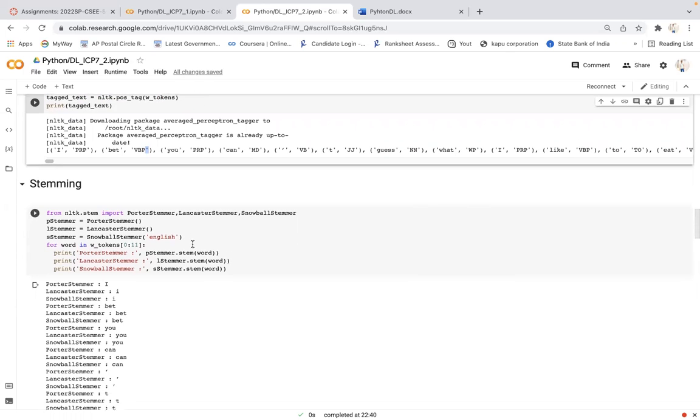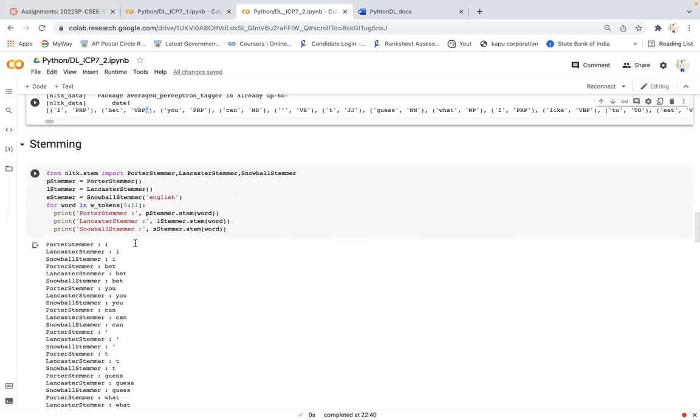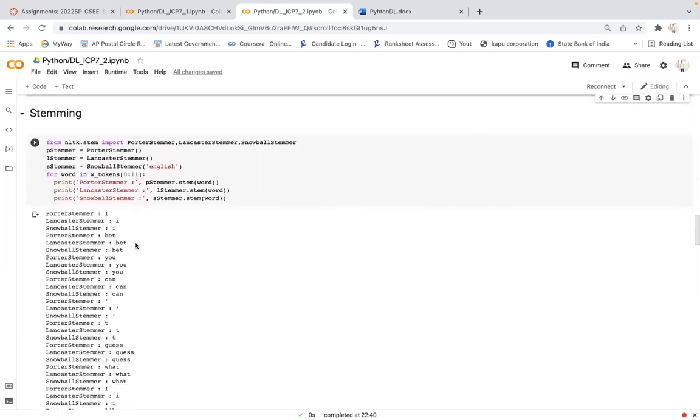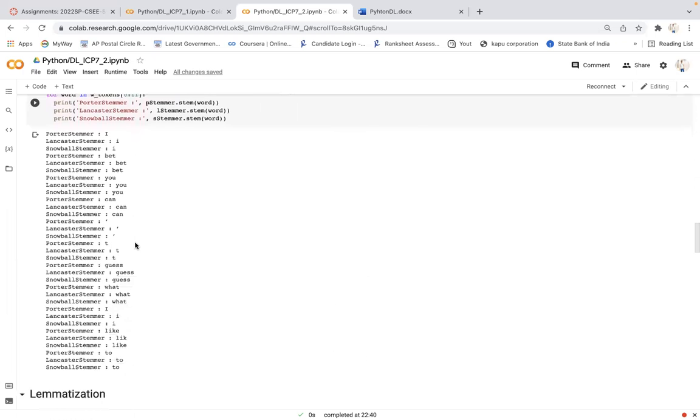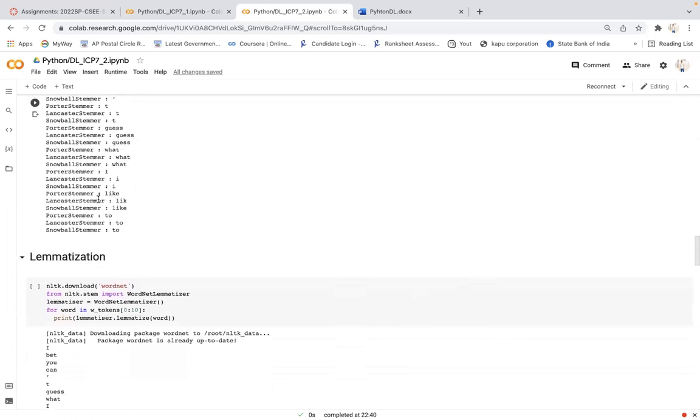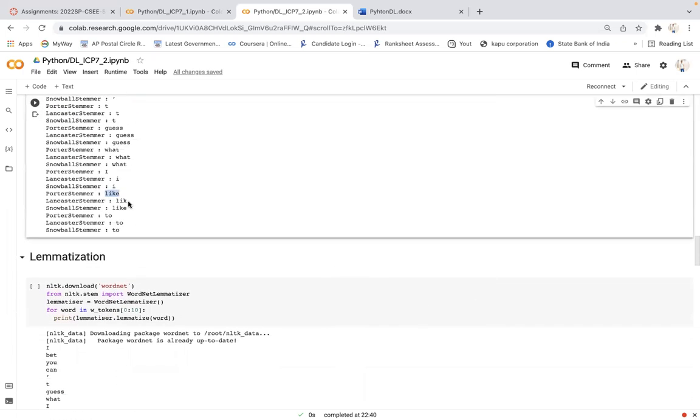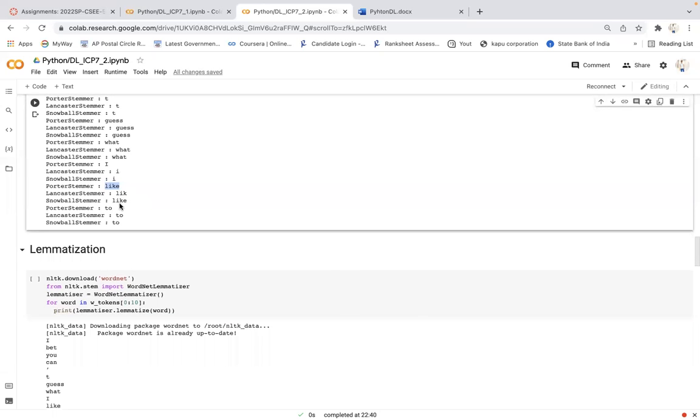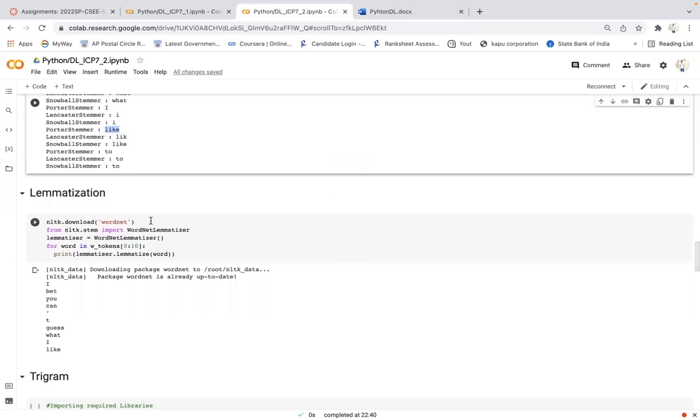I was importing all these, creating the objects, and then printing the first 10 words. Here you can see the Lancaster stemmer's root word output, and the Snowball stemmer, like the regular one. And lemmatization is similar to stemming, but here it takes the root word based upon the part of speech.